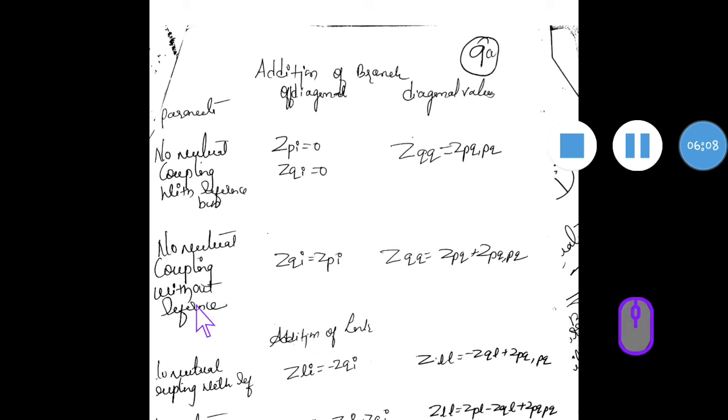See, while doing problems on the building algorithm, these are all the equations you have to refer to. And actually I told you, a simple triangle derivation is there, that problem I have shown how to do. And I told you, if type 1 type 2 is there, where it is connected, that you have to analyze first. Depending upon that, if it is a branch, whether there is a reference or without reference, the equations have to be used. If you are going for addition of branch, if a line is connected between a new bus and the reference bus, then for the off-diagonal value you have to use this equation, for the diagonal this, and continue a similar process. Okay, so analyze this, and the same videos I sent on how to do problems.